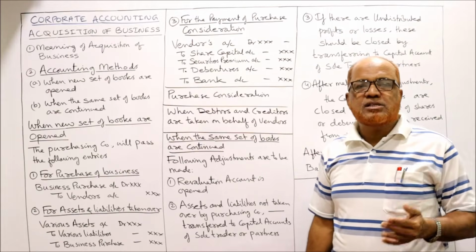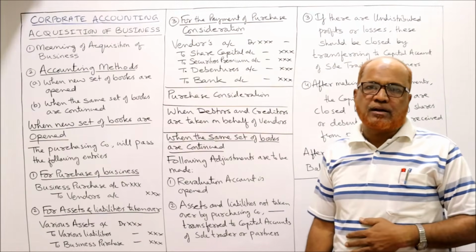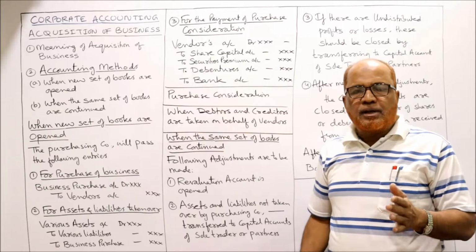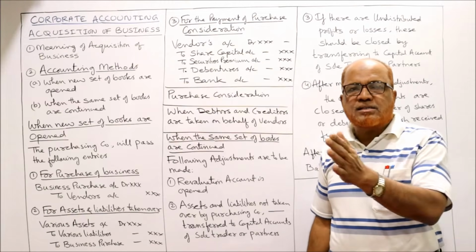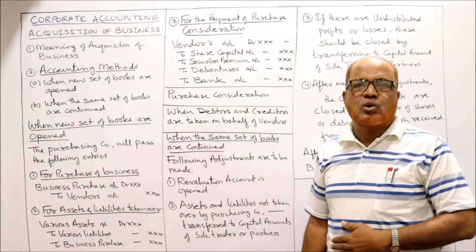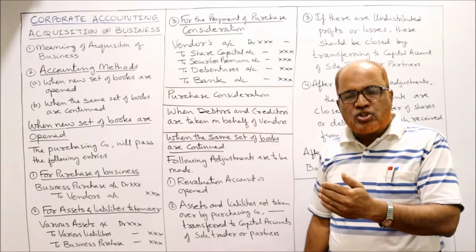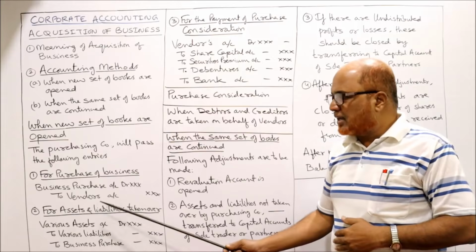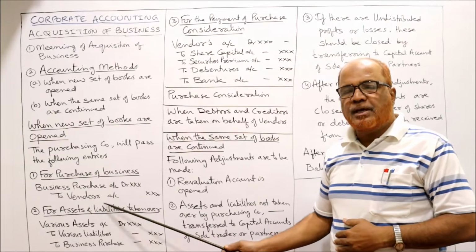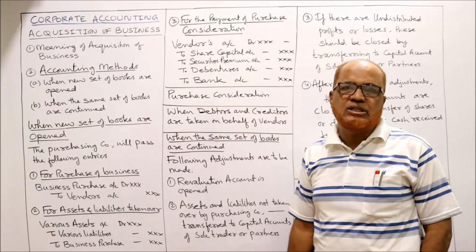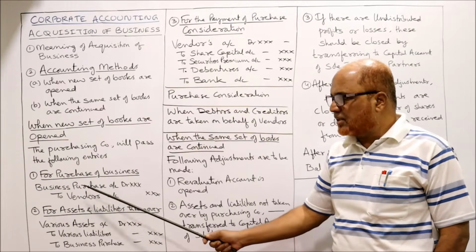Here the seller of the business may be a sole trader or a partner. For example, XYZ company has purchased the business from Mr. Z. So business purchase account debit to Z's account, being the business purchased and purchase consideration due. That is the narration for this entry.